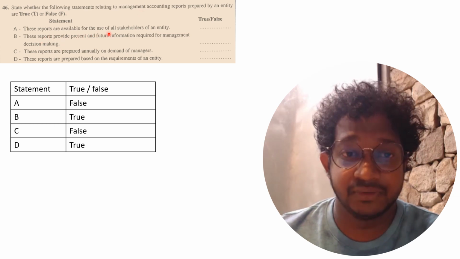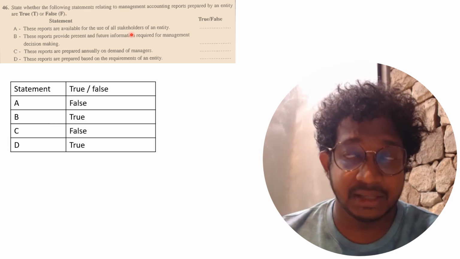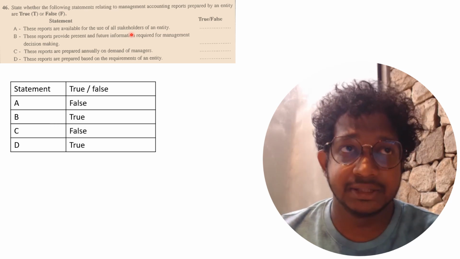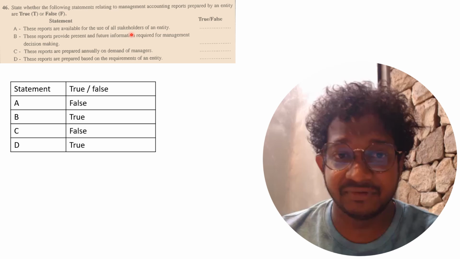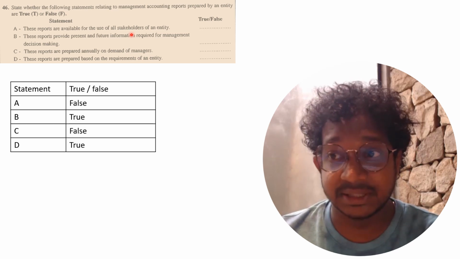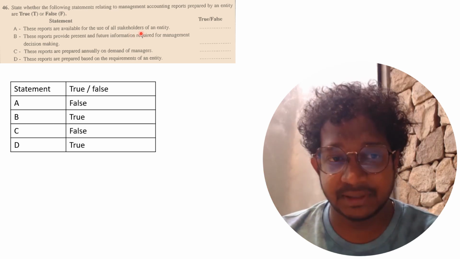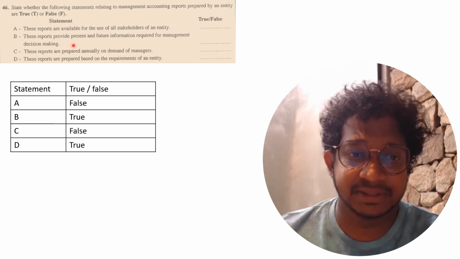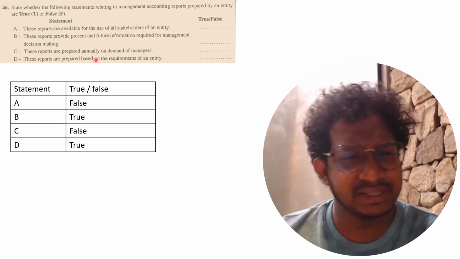46, again they are asking true or false relating to management accounting reports. These reports are available for use of all stakeholders. That is a totally false statement. Why? The management reports can only be referred to by the decision makers, the higher management levels. These reports provide present and future information. That is correct. These reports are prepared annually or on demand. That is incorrect.